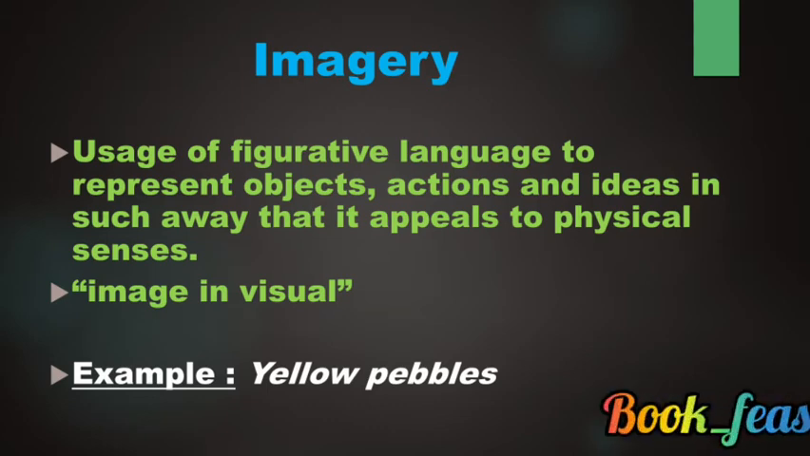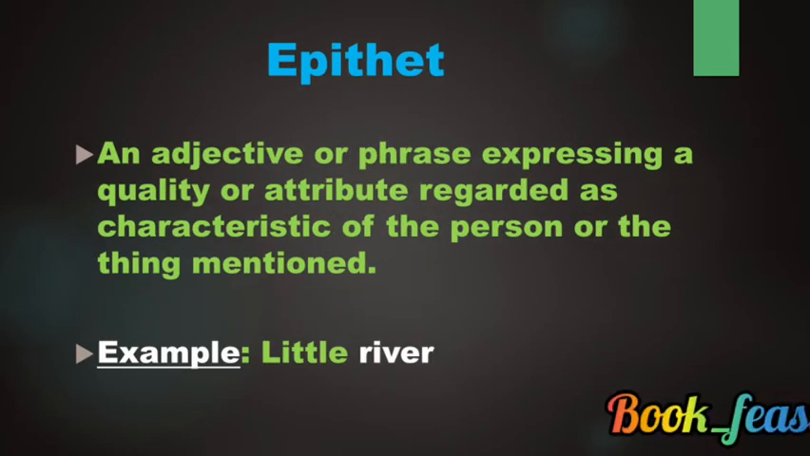That is imagery. See for example, yellow pebbles. We all know what a pebble is and what the colors of a pebble could be. But here the writer mentions yellow pebble. So what comes to your mind automatically? You will start imagining the pebble which is yellow in color. So here you come up with the image which is written in words. So that is imagery.